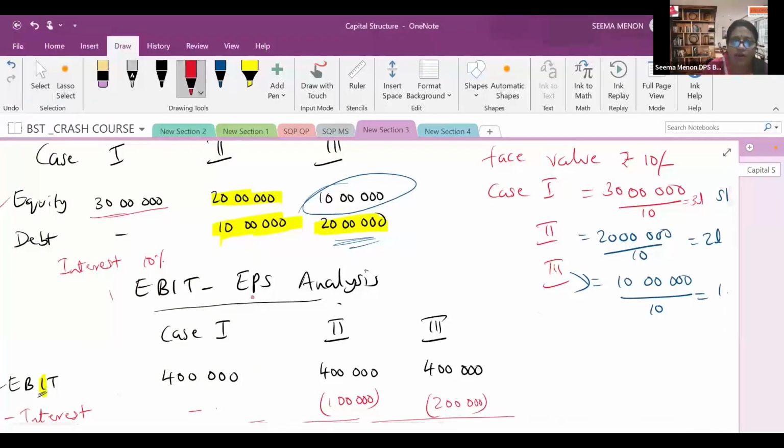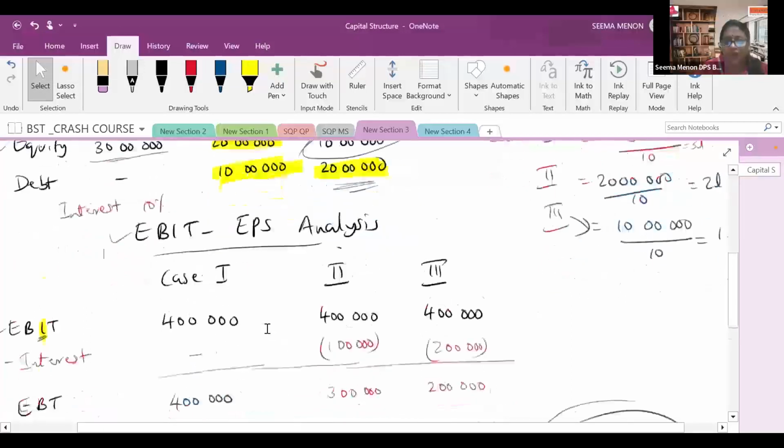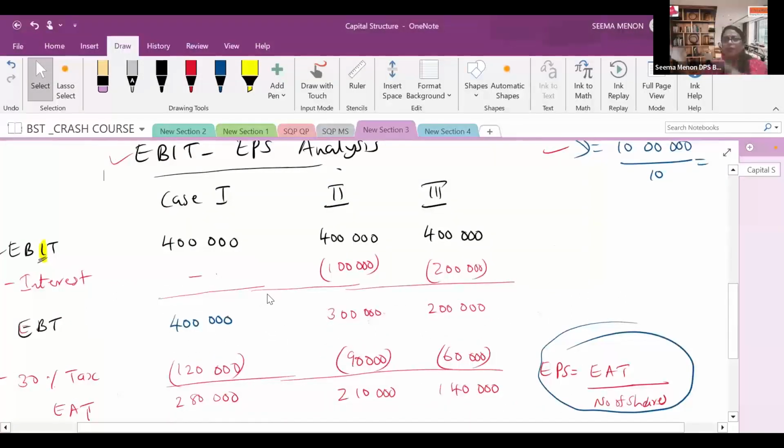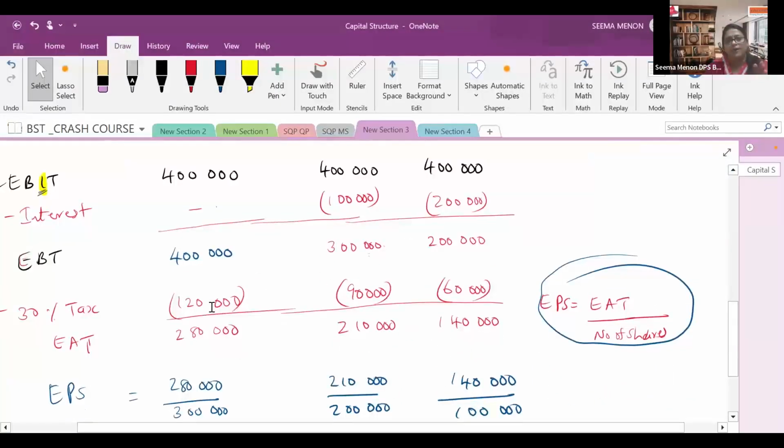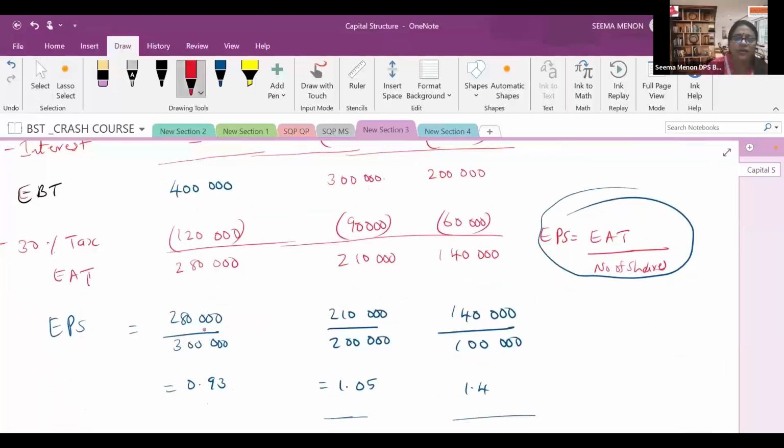After that, you will be doing EBIT-EPS analysis. This chart itself is called EBIT-EPS analysis. Then EBIT you have to take the same for all the 3 cases because only the debt amount is changing. Total investment is not changing, children. So try to understand that point. Then comes EBT. From the EBIT, earning before interest and tax, you will subtract the interest. In the first case there is no interest because there is no debt. In the second and third cases the debt is there, so you will subtract interest from that. Then you get the earning after tax.